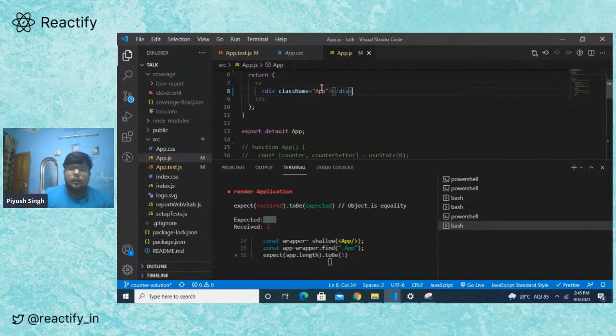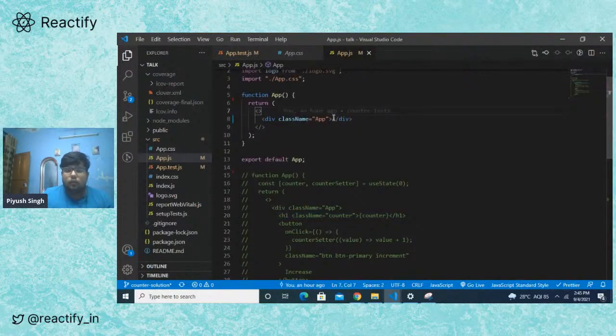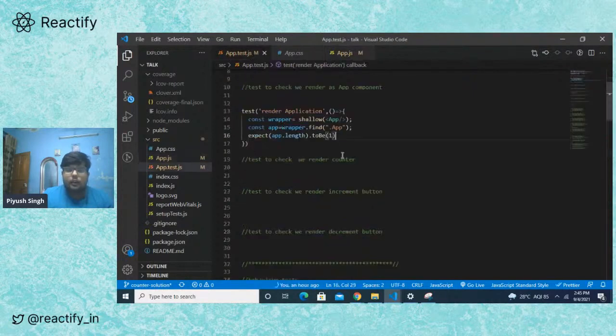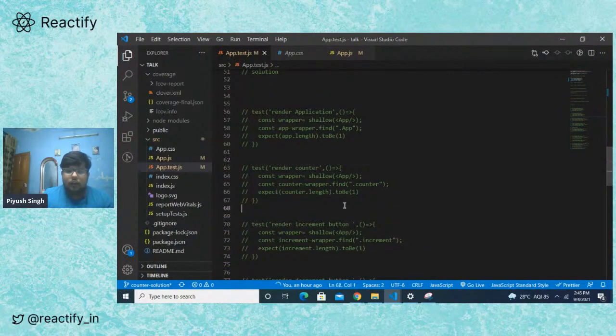So for creating a counter, we need a counter, right? So let me just copy paste this from here. We need an h1 with a counter tag as of now. So let's first write the test for that. First we need to write the test to check if the counter is rendered or not. So let's just copy it from here, and let me explain what we are doing here.